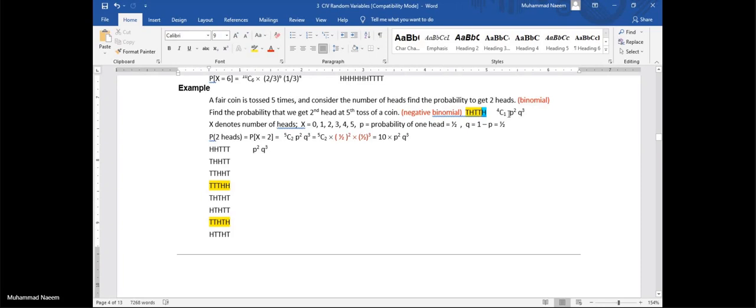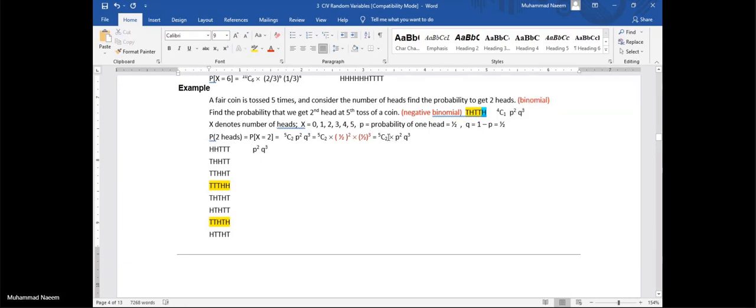What is the difference? In binomial, we have 5C2 as the coefficient. But here, in this case, we have 4C1 as the coefficient. The rest of the powers are the same.